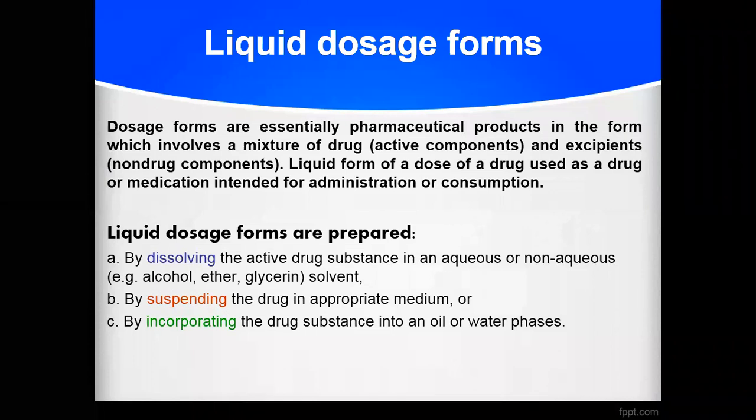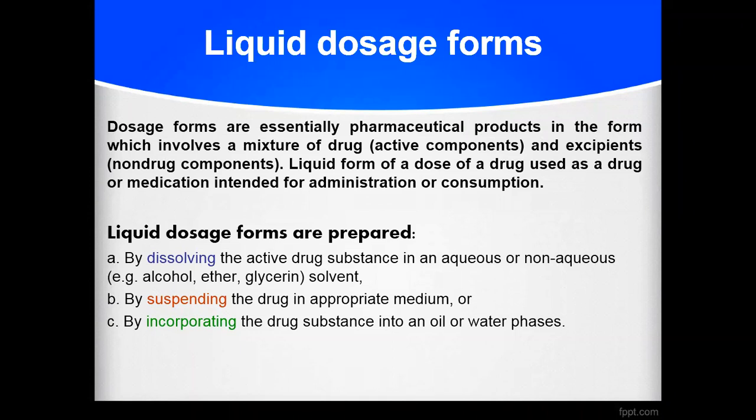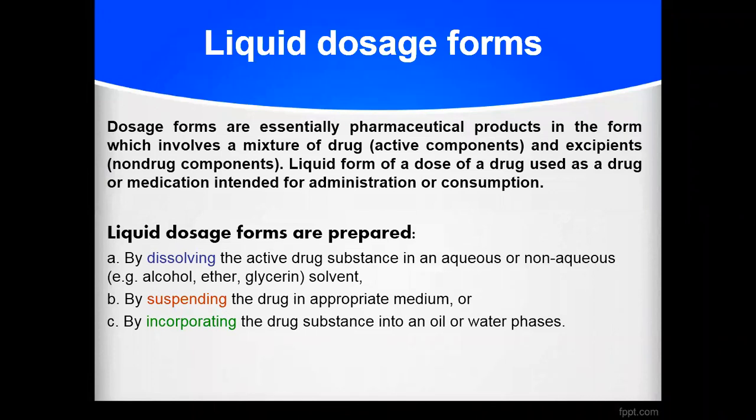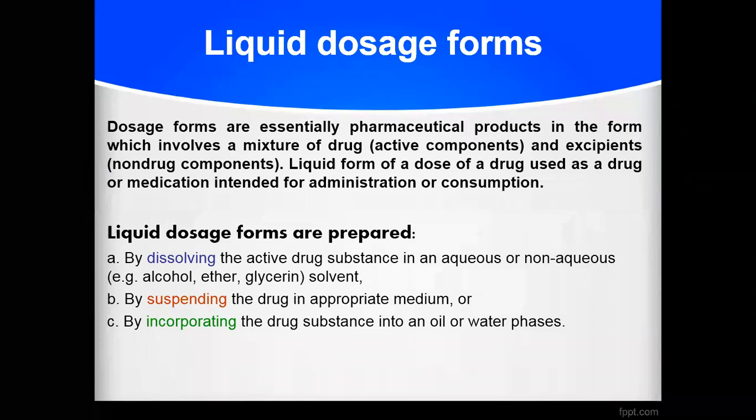Sometimes the drug may not be soluble in your vehicle. Your active constituents may not be soluble in the vehicle or in water. So we can prepare a suspension of that drug. Suspension means we are just suspending the drug in the vehicle. So here your drug will be visible and your vehicle will be visible, meaning you can see two phases in that dosage form.